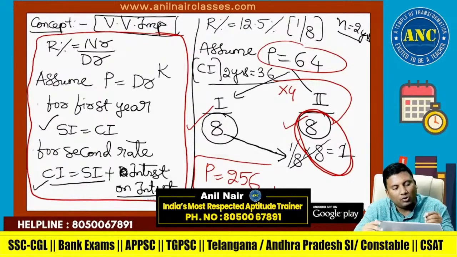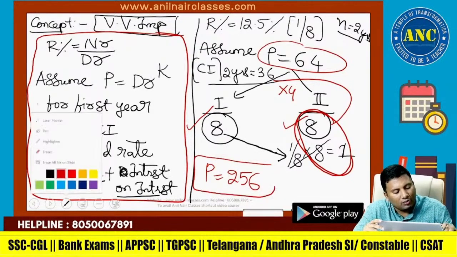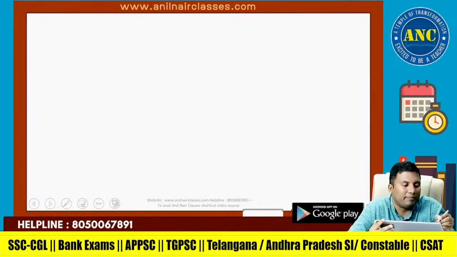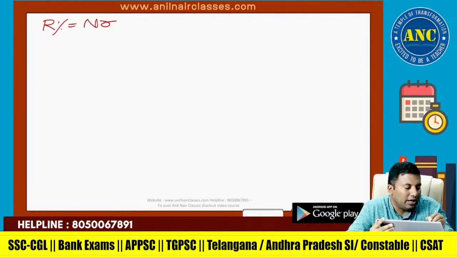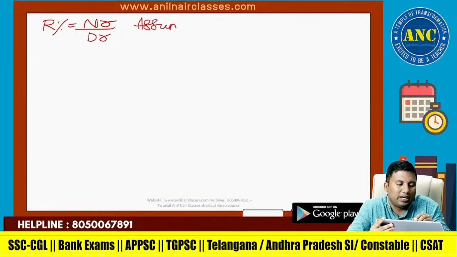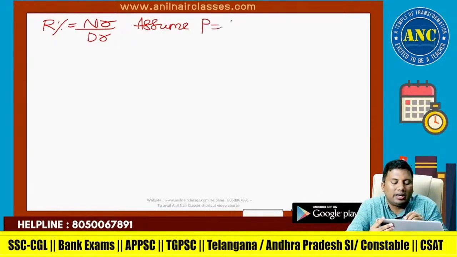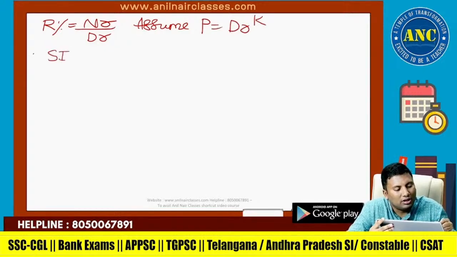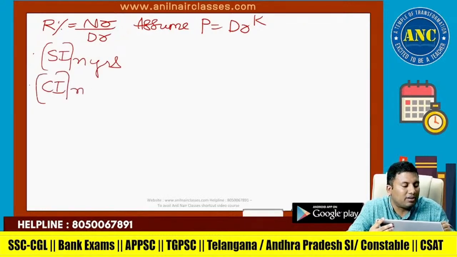Next one, by using this one, you can solve any questions of this format. Please write down. R percentage is numerator by denominator. Assume principal equivalent to denominator power k. By using this, you can solve SI for any number of years. You can solve CI for any number of years.